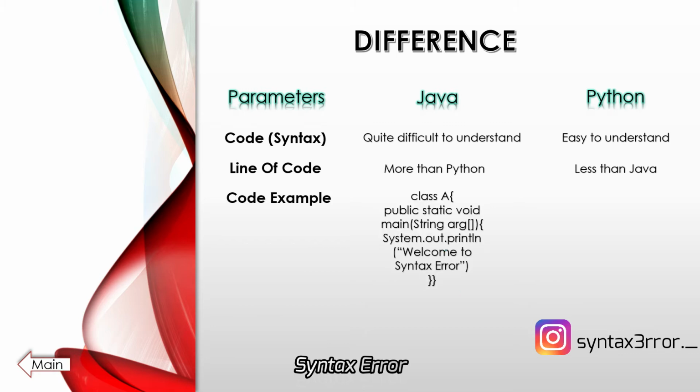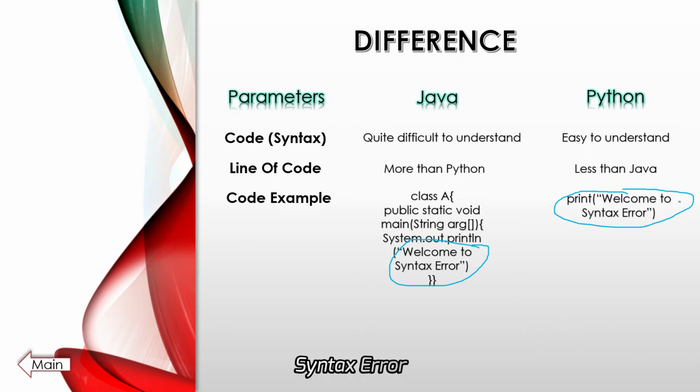For Java, just to print a single statement, that is welcome to syntax error, I need so many lines. But in Python, to print the same, I just need a single line with a print statement. That is why it is said that Java is quite complex to understand, but Python is quite easy to understand.